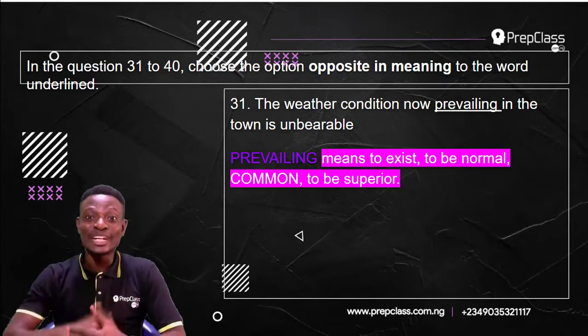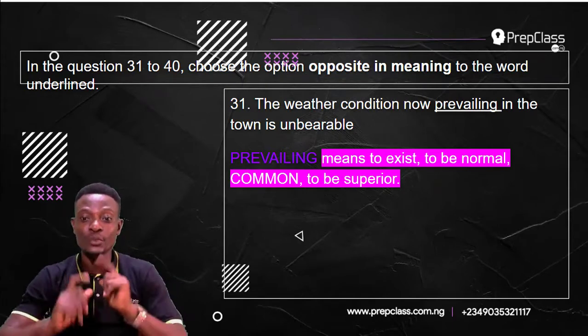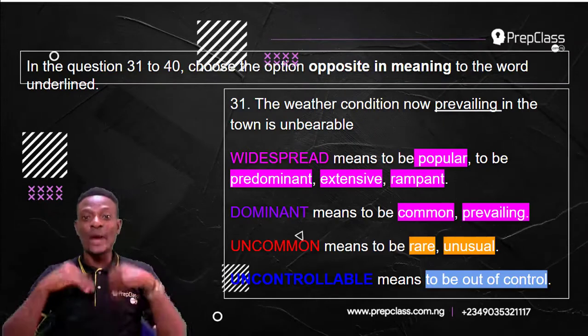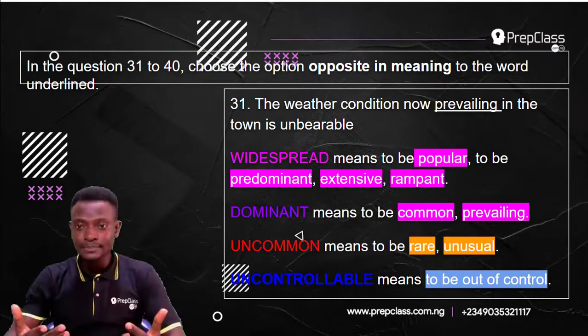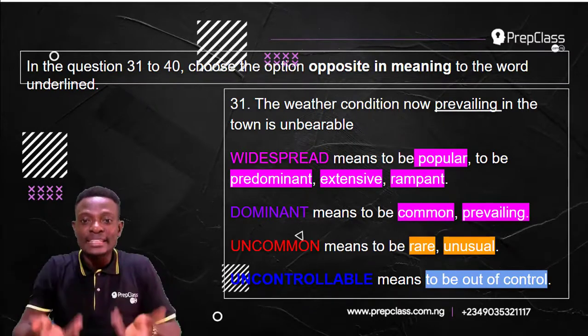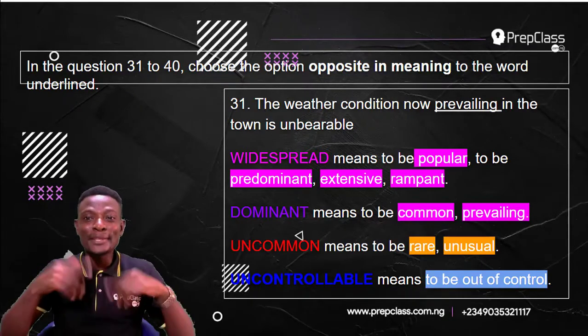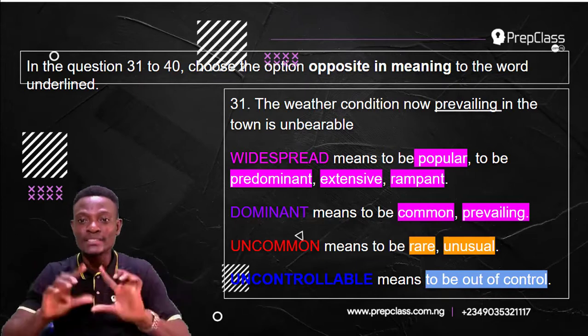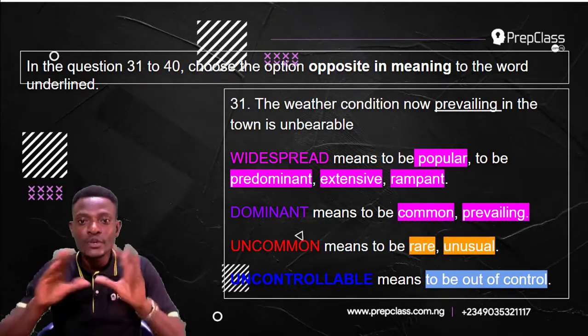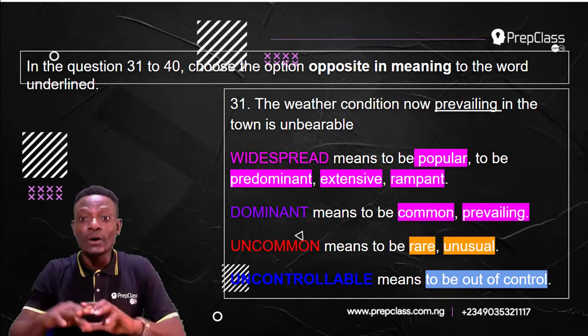Right, let's take a look at the meanings of the options one after the other. Widespread means to be popular, to be predominant, to be extensive, to be rampant. So widespread is more like a synonym for prevailing.